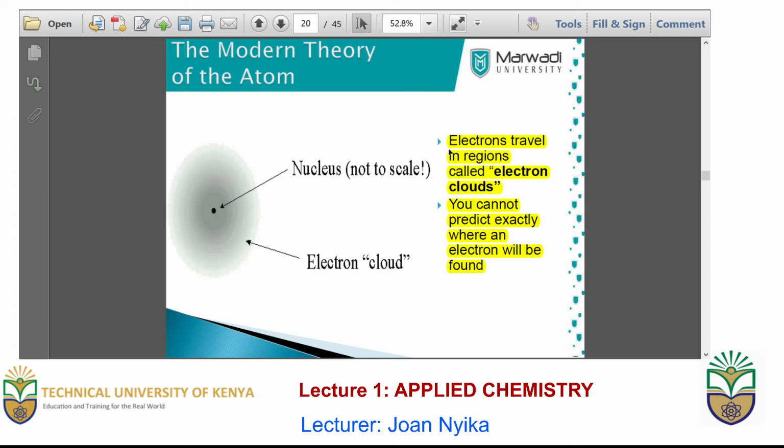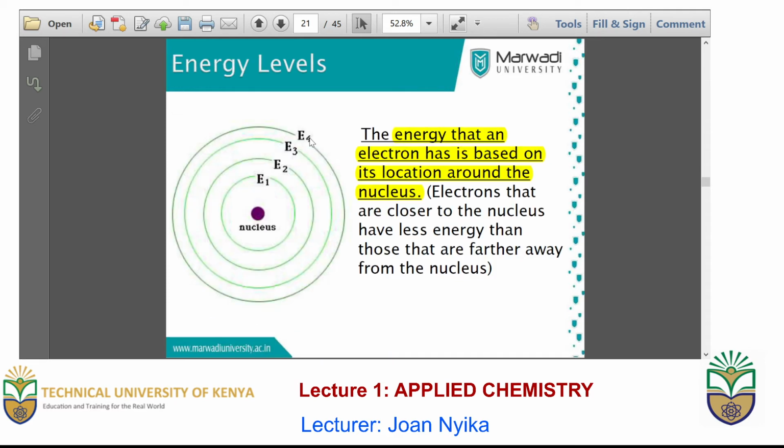After looking at all these theories, a new modern theory on the atom has been developed. In this case, the electrons can travel in regions that are called electron clouds, and you cannot predict where exactly an electron is found or when it will be found. That is according to the modern theory of the atom after reassessing all the other theories we have discussed.